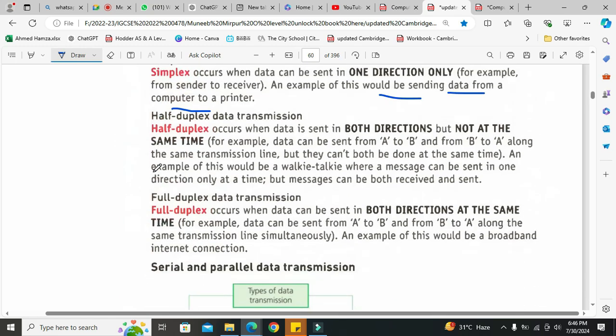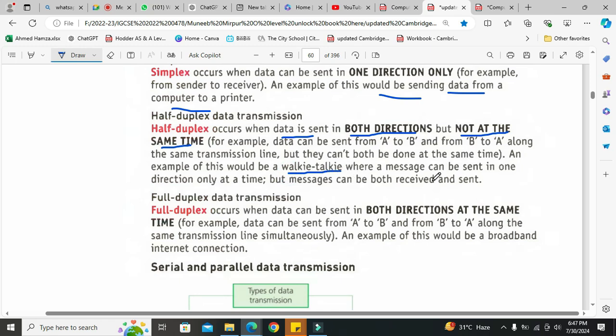Okay, now half duplex data transmission means we are sending and receiving the data in both directions but not at the same time. Here is the protocol. For example, data can be sent from computer A to B and from B to A along the same transmission line, but they can't both be done at the same time. An example of this would be a walkie-talkie. Yes, this is the best example.